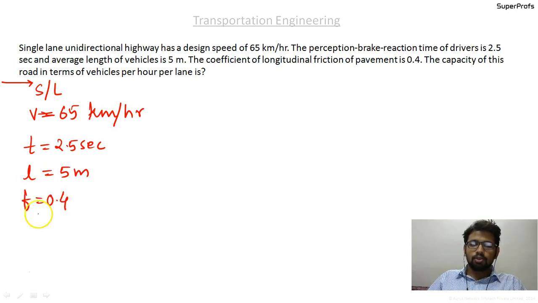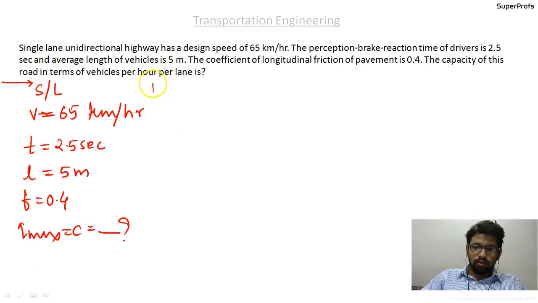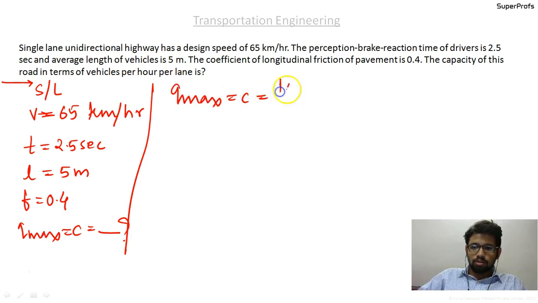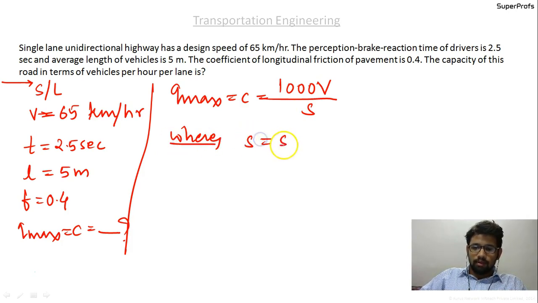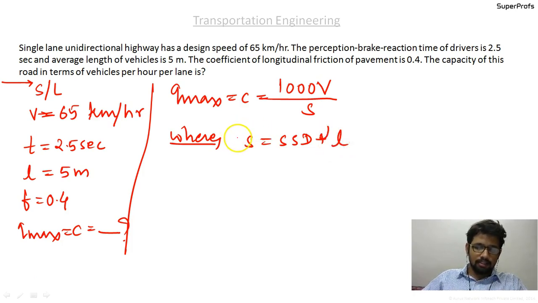The capacity of this road in terms of vehicles per hour per lane is, so q max equal to c equal to what? We have the formula q max or c equal to 1000 v by s, where s equals SSD plus the length of rigid wheelbase.